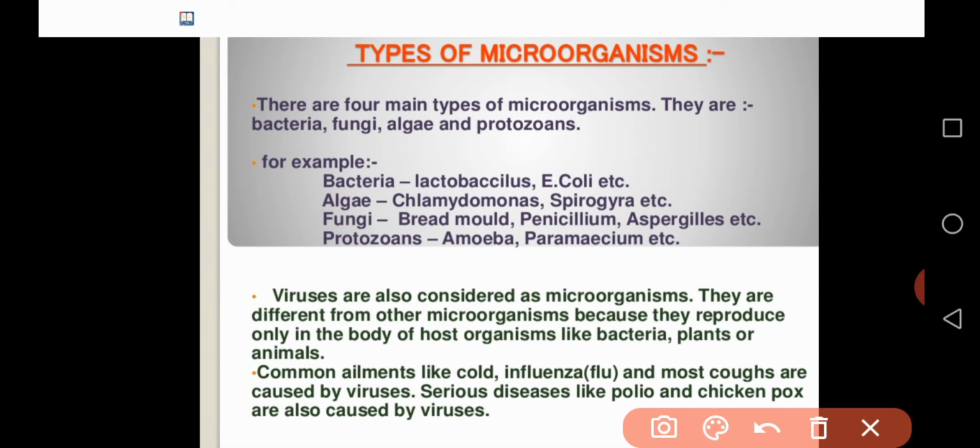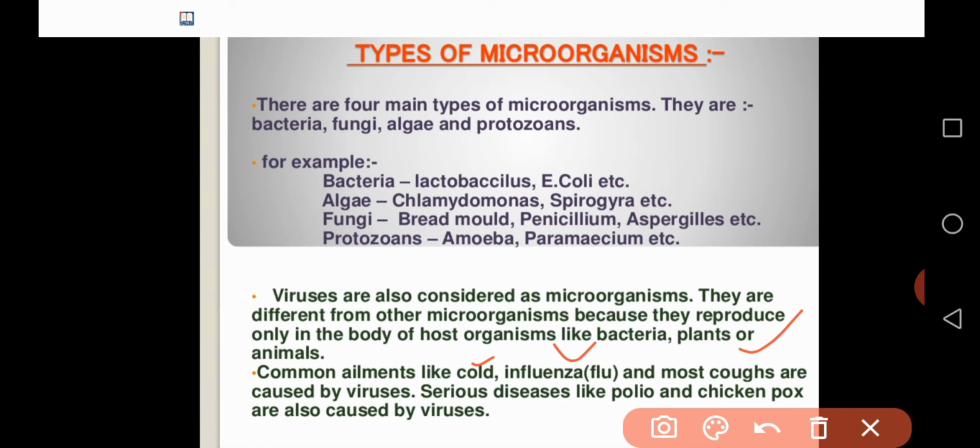They are different from other microorganisms because they reproduce only in the body of host organisms like bacteria, plants, or animals. Common problems come from viruses that cause cold, influenza, that is flu, and most coughs.